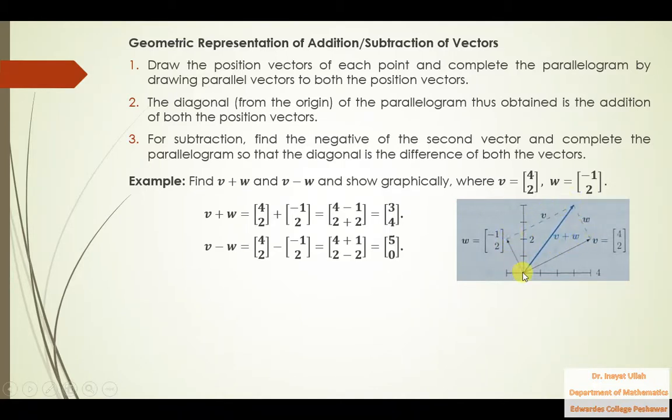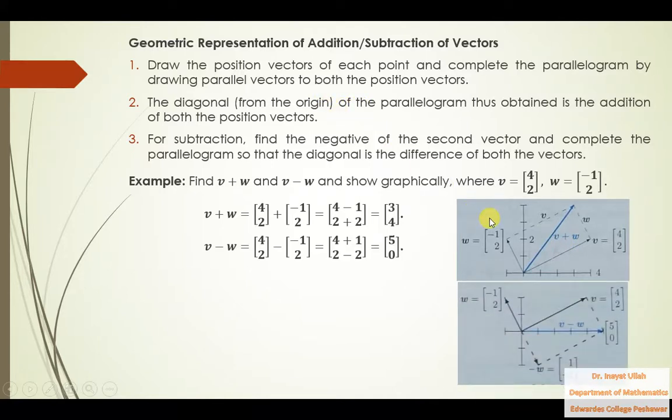This is the diagonal of this parallelogram. This is also the diagonal of this parallelogram, but this diagonal is from the origin, and this diagonal is not from the origin. So the diagonal which is from the origin towards that corner is actually the sum of these two vectors, v plus w. So the second hint is this one.